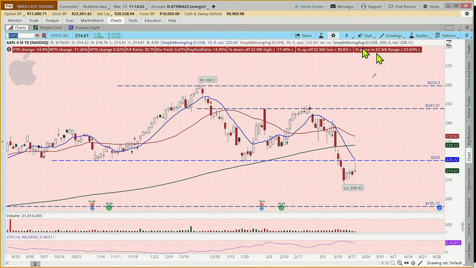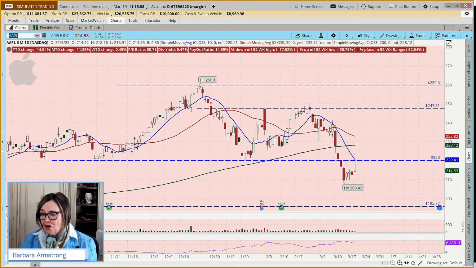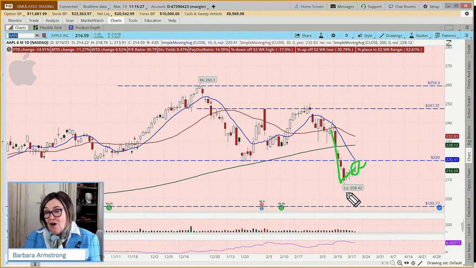Okay, so when we come and we look at Apple, and this was all a long-winded way of getting to, what are we seeing here? We are seeing a shooting star, right? And this shooting star might be an indication of what? Well, it might be an indication that we have a bull flag setting up. And so how might we take advantage of that? Because it could continue to go up.